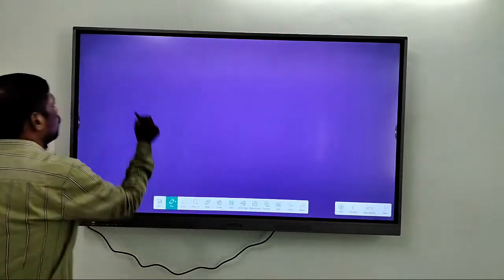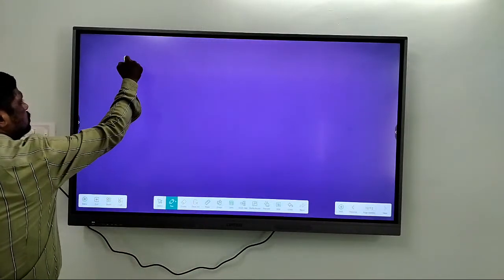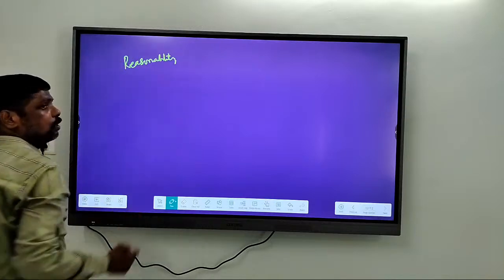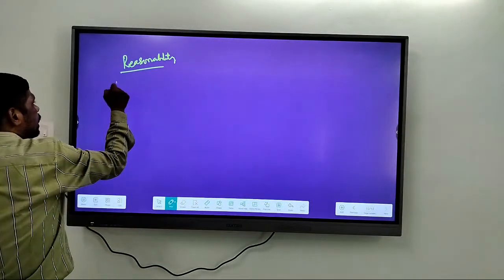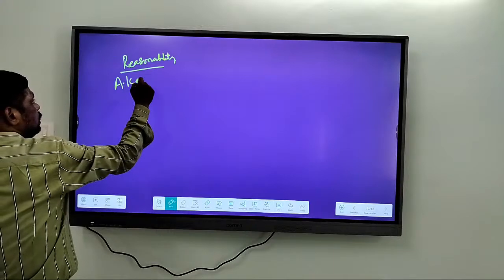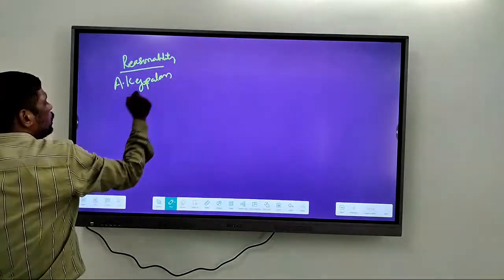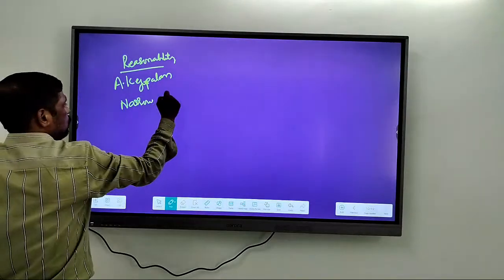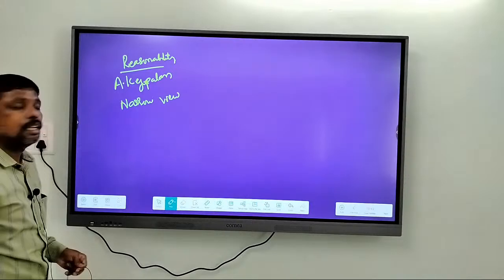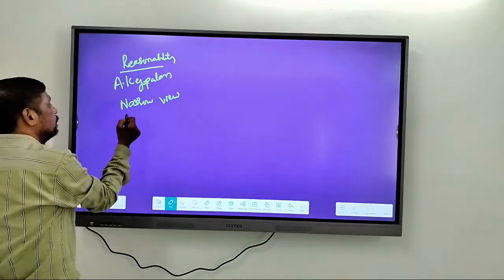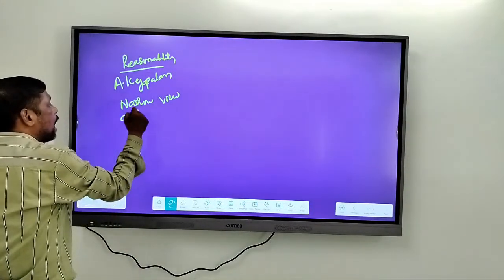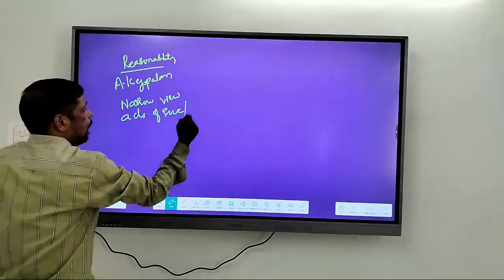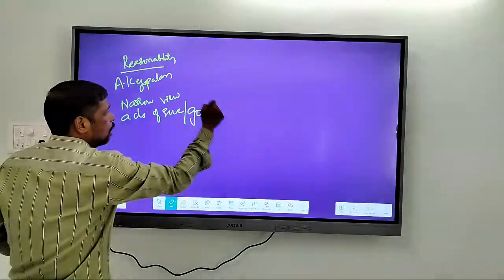So, while talking about reasonability, in A.K. Gopalan case, Supreme Court took a narrow view. That is, it has confined itself only to the acts of executive, that is the acts of government.